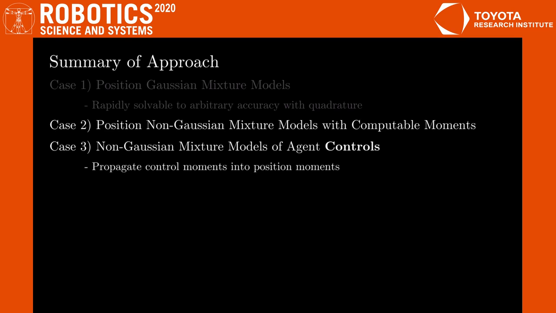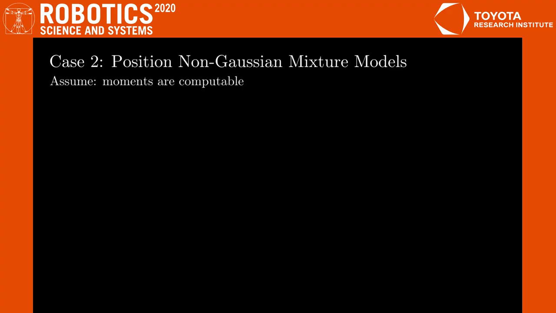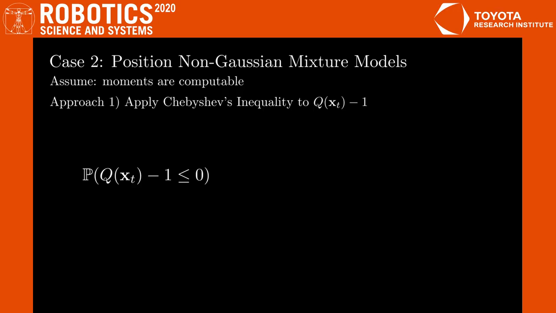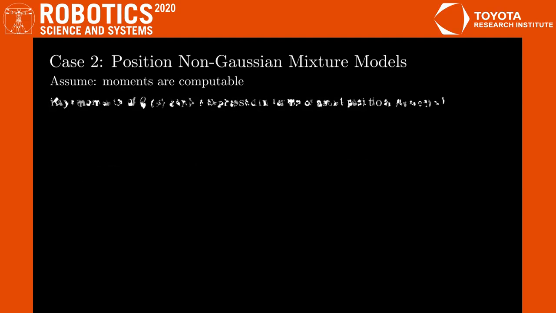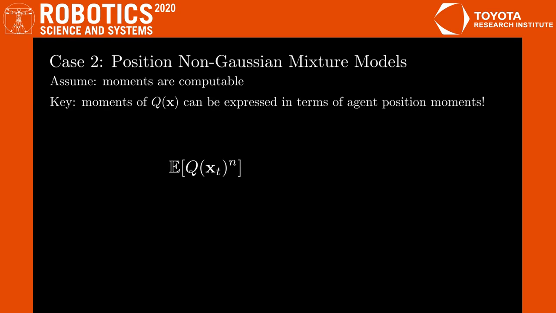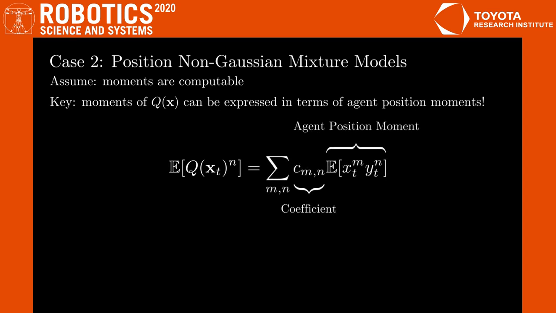The general strategy is to propagate moments of the control distributions into position moments and then apply the other methods. In the case when the mixture model has non-Gaussian components but the moments of the components are still computable, we adopt two approaches. The first involves viewing the quadratic form as a random variable and applying the one-tailed Chebyshev inequality to it. This allows us to express a risk bound in terms of the first two moments of the quadratic form. Now, the key idea is that arbitrary moments of the quadratic form can be expressed in terms of moments of the agent position distribution. This allows us to express Chebyshev's inequality in terms of the first four moments of position distributions.